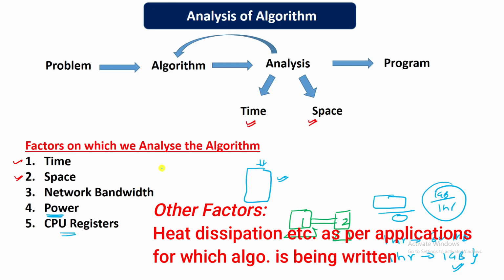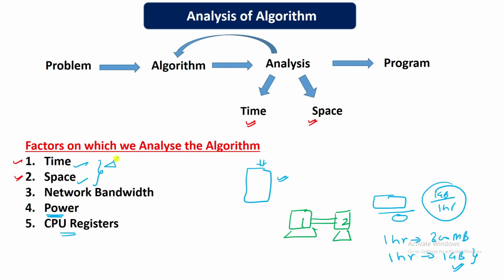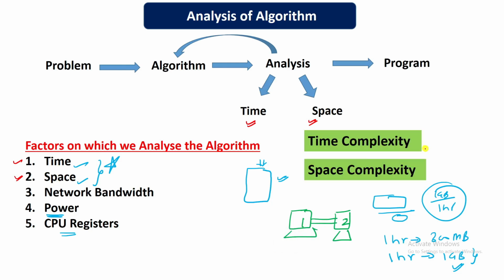During our discussion of the algorithms, we will consider only time and space, because these are important things that are common to various other applications also, whether you are in an embedded company or other places. So we will remain focused on time and space. We will analyze our algorithm based on the time complexity and the space complexity. Time will play a big role in finding the time complexity, and for the space calculation we will compute the space complexity of the algorithm. We will discuss time complexity and space complexity in the upcoming videos.